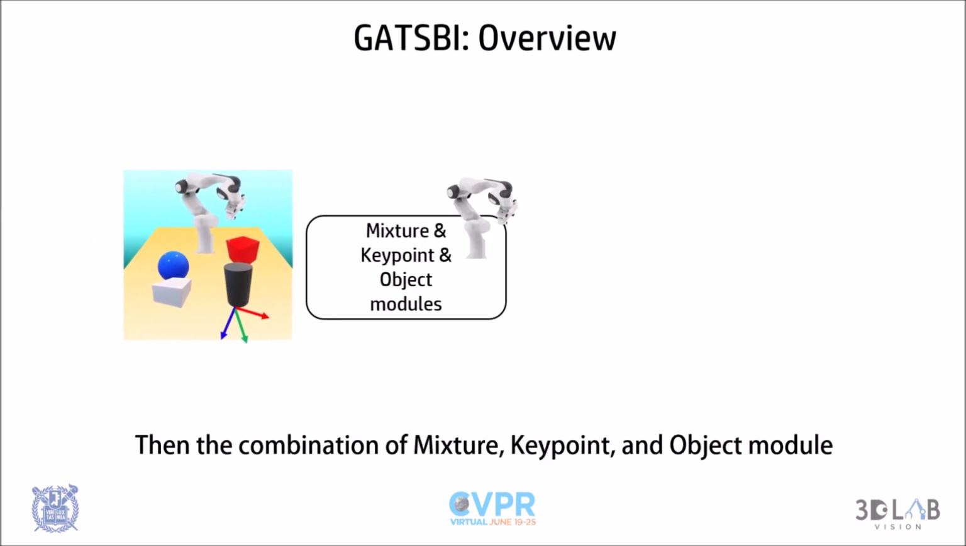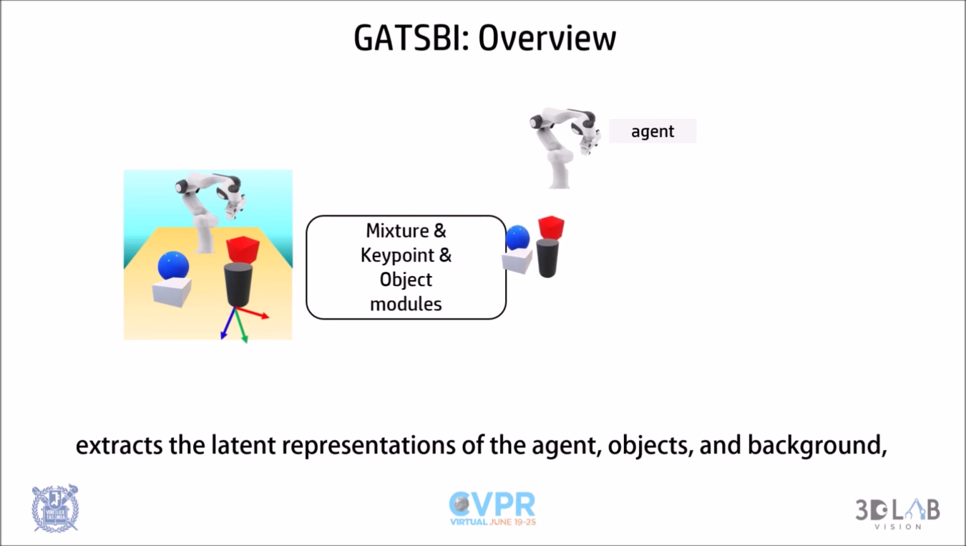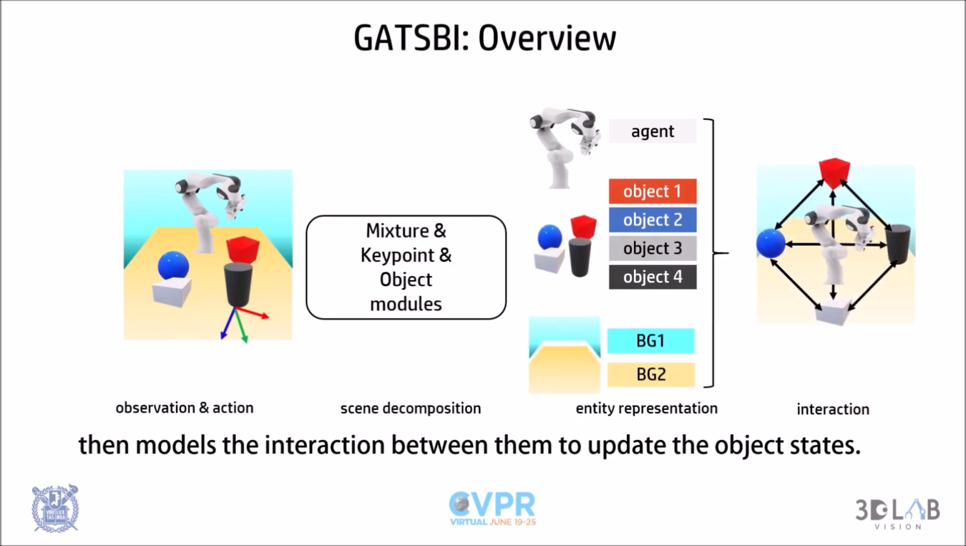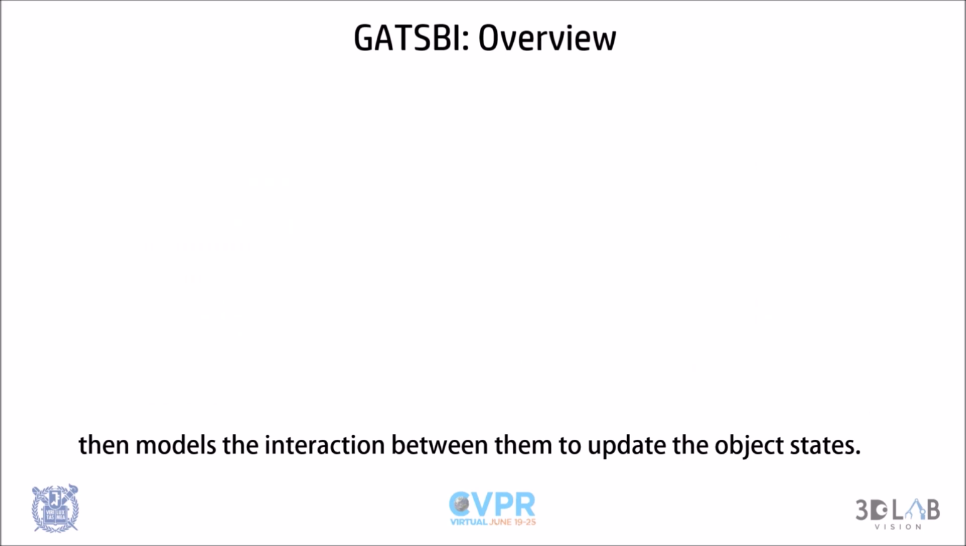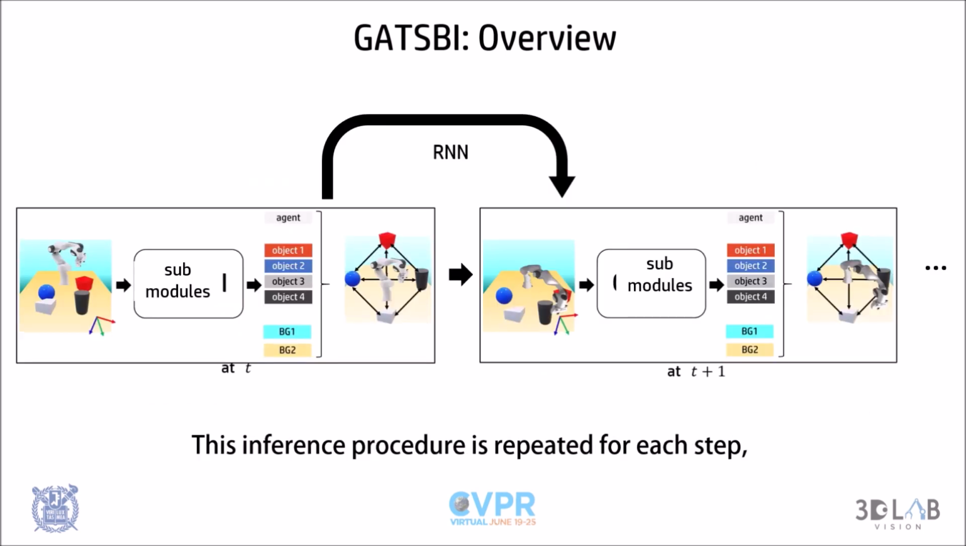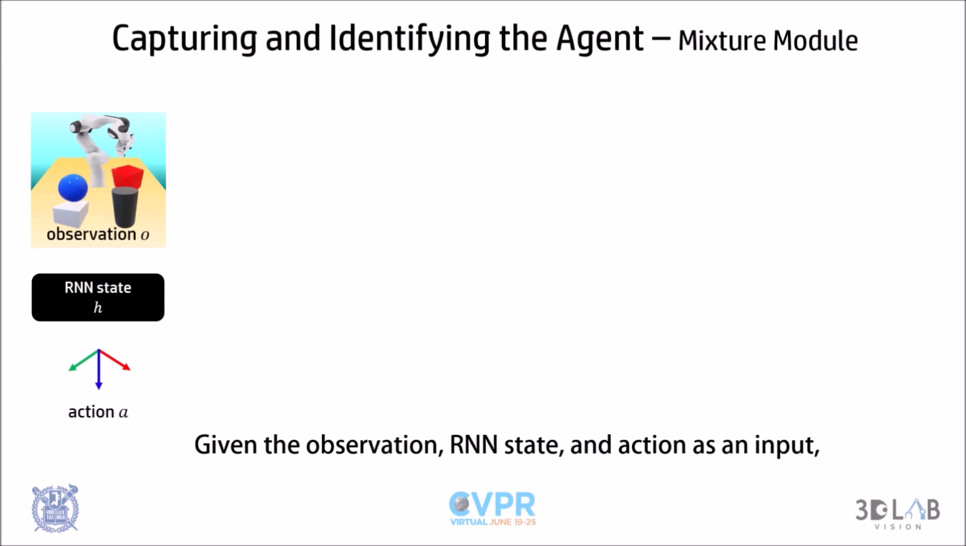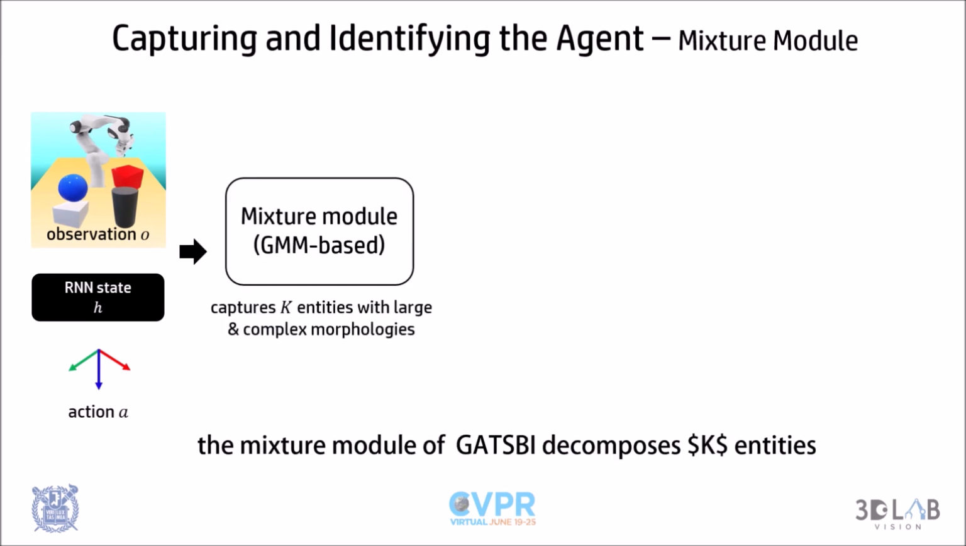To find such representation, our model GATSBI is first given an observation and corresponding action. Then the combination of mixture, keypoint, and object modules extracts latent representations of the agent, objects, and background, then models the interaction between them to update the object states. This inference procedure is repeated for each step, leveraging temporal states of RNN. GATSBI captures the agent in the following manner.